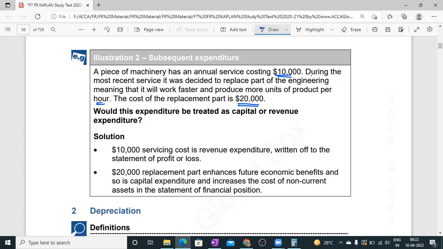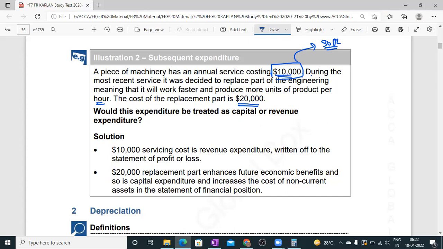So the annual service cost incurred by the party relates to maintenance cost, and due to that, no additional benefits arise to the entity. So we transfer it to the statement of profit and loss. And this 20,000 is the replacement cost, which will generate additional benefits.